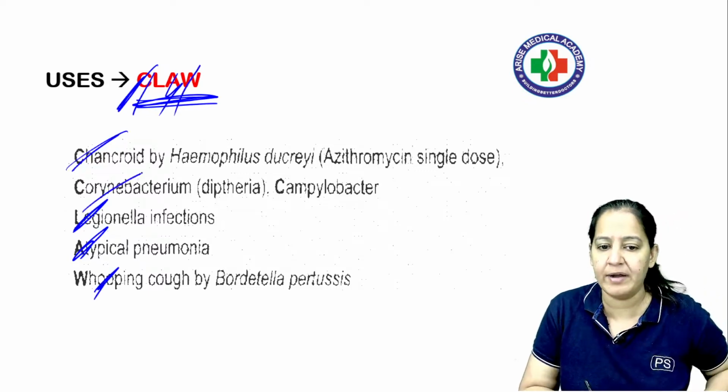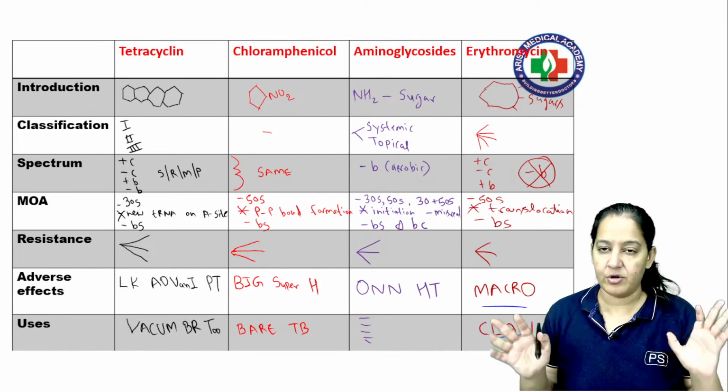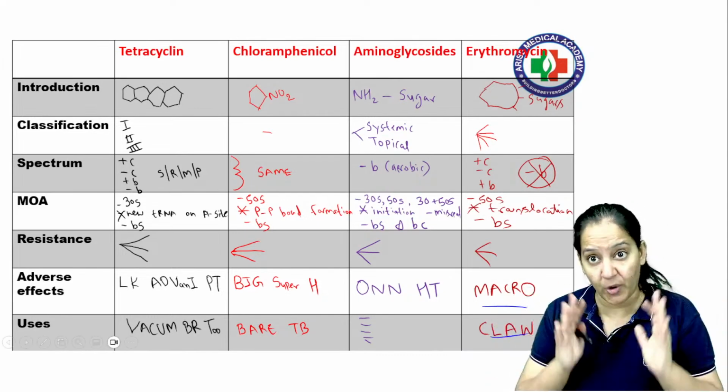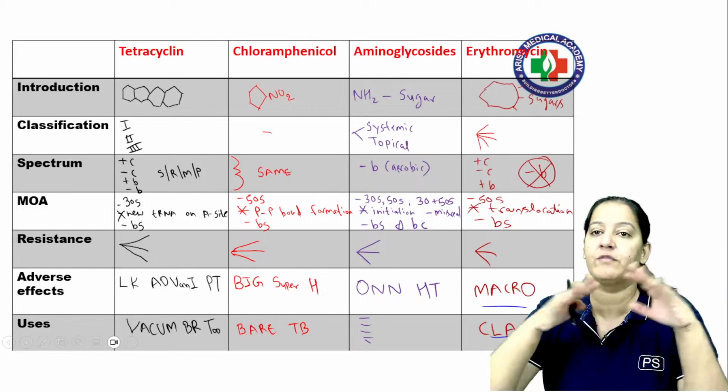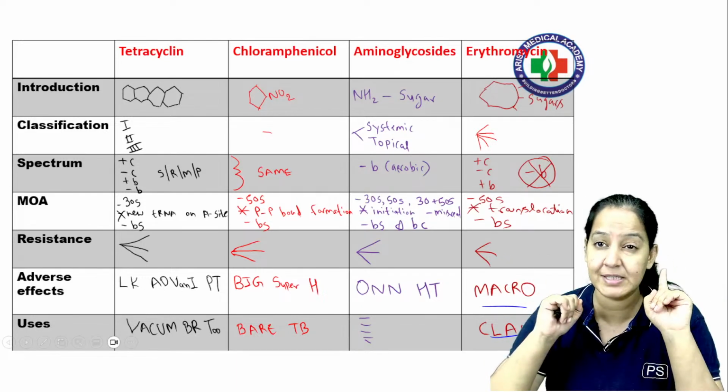There are 2 C, Chancroid and Corynebacterium. So that is claw. So the mnemonics are in front of you. I tried my best that in the shortest time I had given you all overview of all the protein synthesis inhibitors. We will revise quickly in just 1 minute.